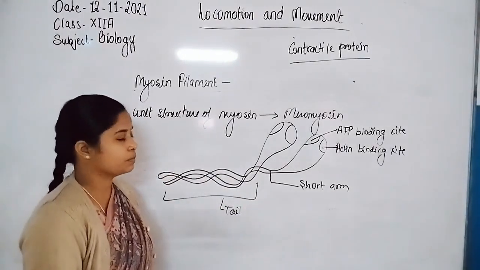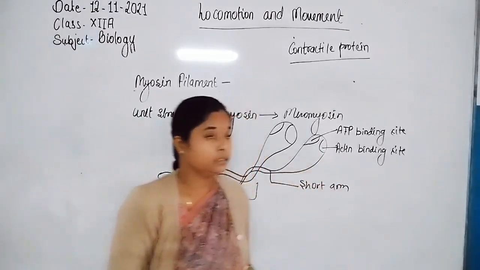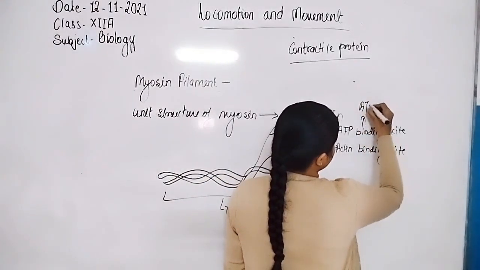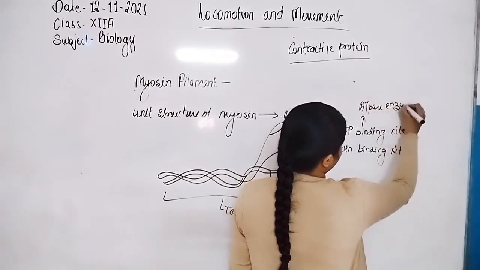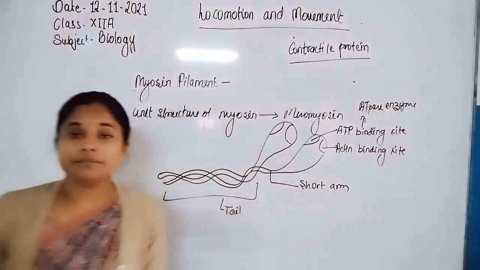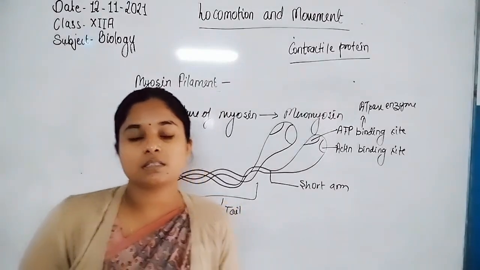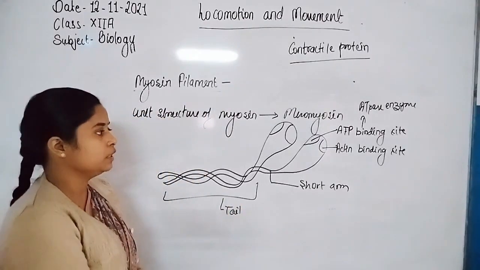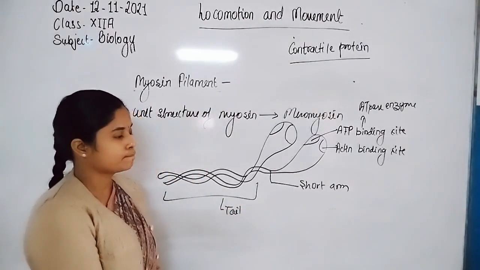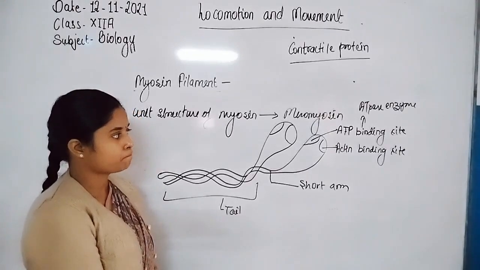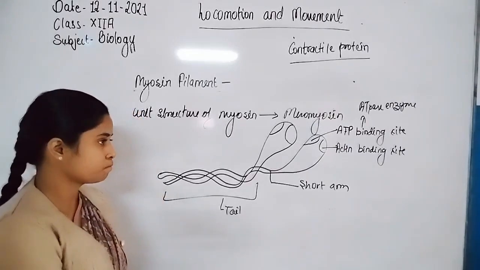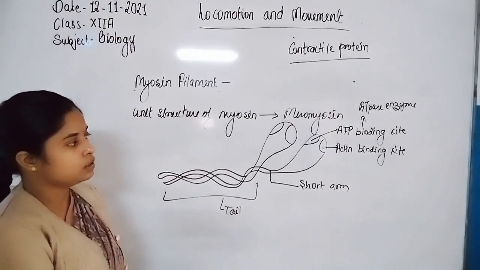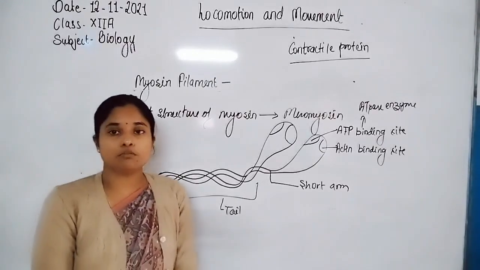The ATP binding site has the ATPase enzyme. Due to this enzyme activity it binds with ATP and helps in the utilization of the phosphate group, where dephosphorylation occurs, and the phosphate is used during the sliding of the actin filament over the myosin filament.